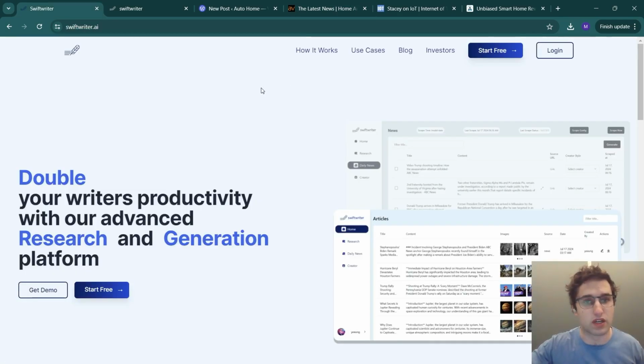So what we're going to do is use a tool called SwiftWriter. This allows you to monitor your competitors' sites, pull in their articles, and use advanced AI techniques to rewrite those articles, but in a way that you don't get caught for plagiarism, and also in a way that doesn't sound like that basic ChatGPT article.